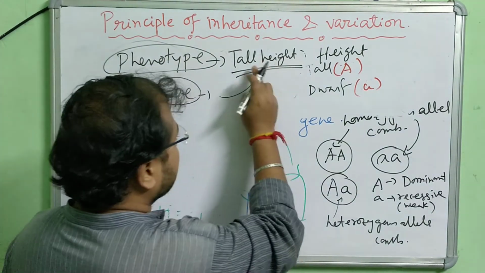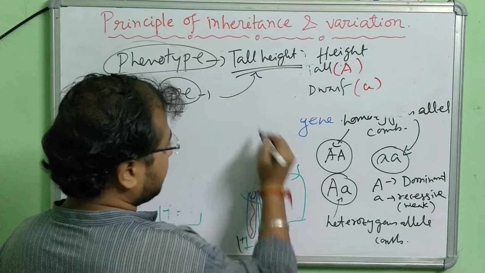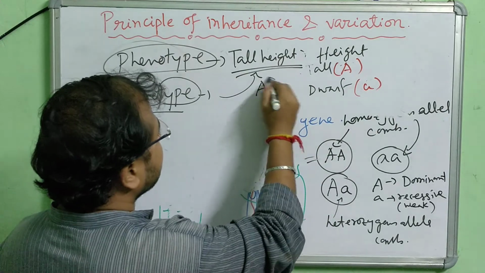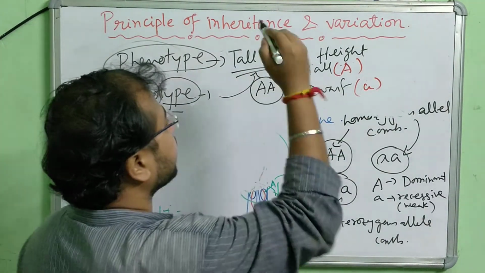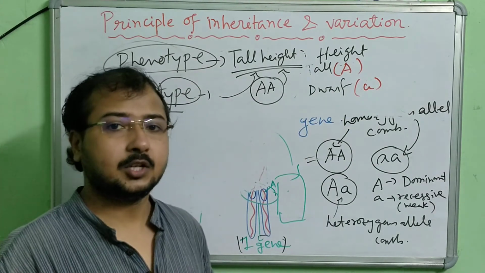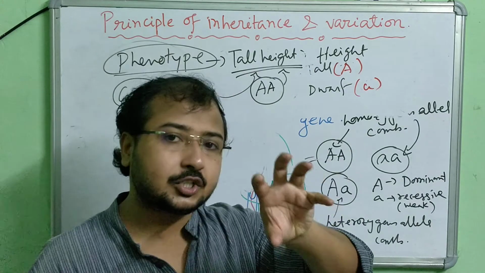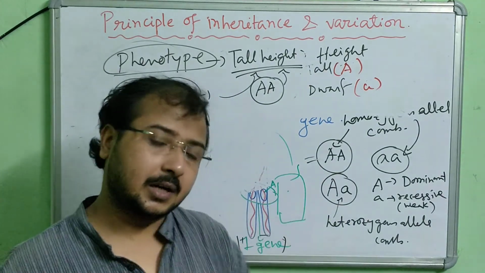For example, for this trait, tall height, this gene is responsible for the tall height. So for genotype I have to write the name of the gene, the type of the gene. Understood?